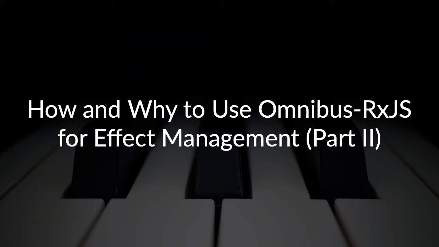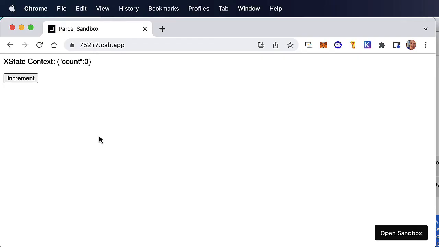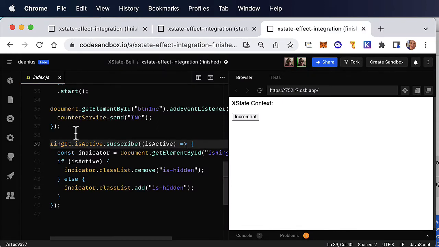Web development requires more than just state management, it requires effect management. In the previous video, we created a service from the Omnibus RxJS library to ring a bell outside of XState. We added a visual indicator driven by whether the bell effect was running.